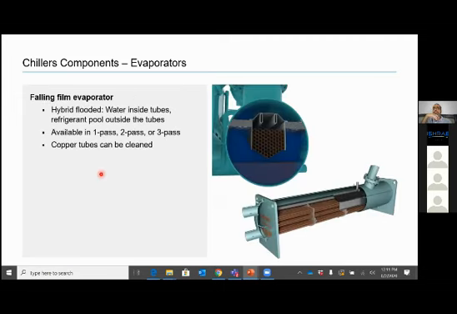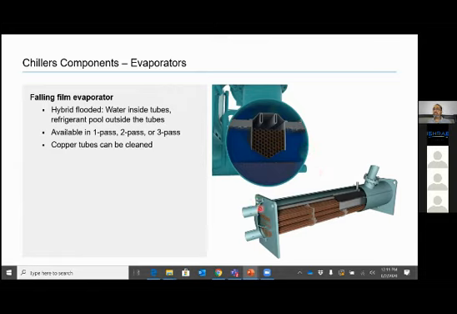This is a falling film evaporator. It is an advanced generation of the flooded evaporator. So I'll explain flooded first. In this bottom diagram, we have copper tubes which are carrying water, and the shell will be flooded with refrigerant.